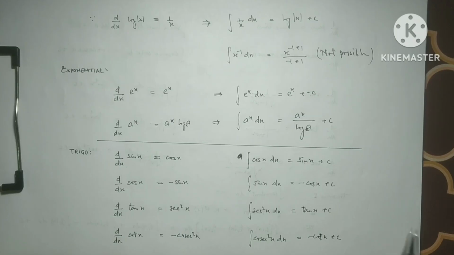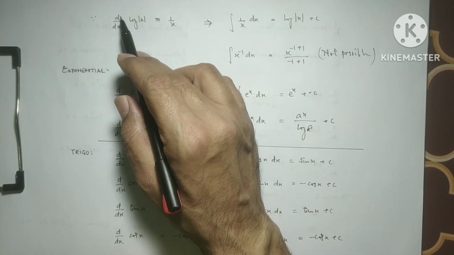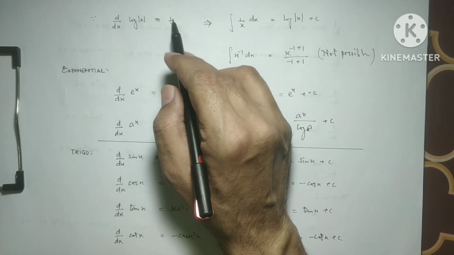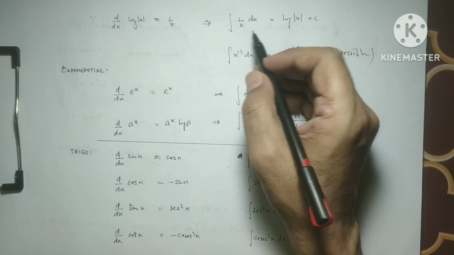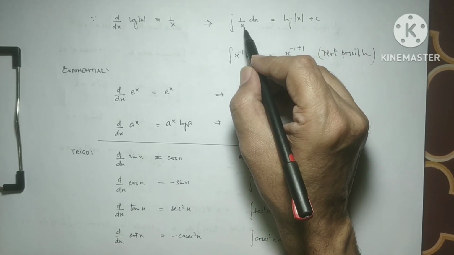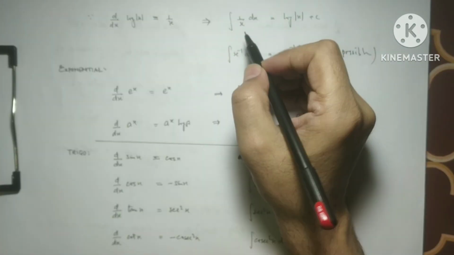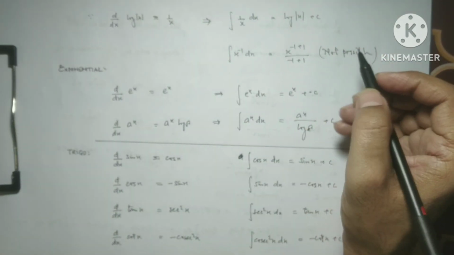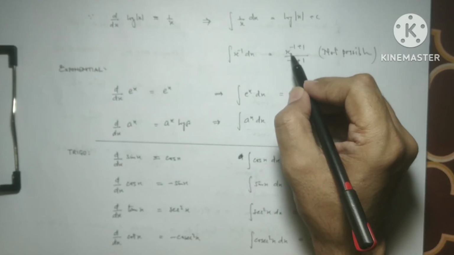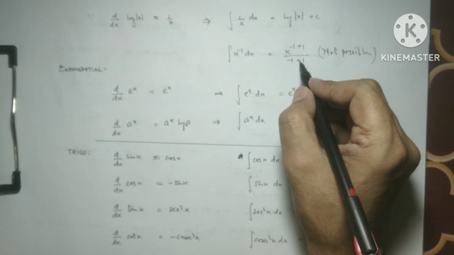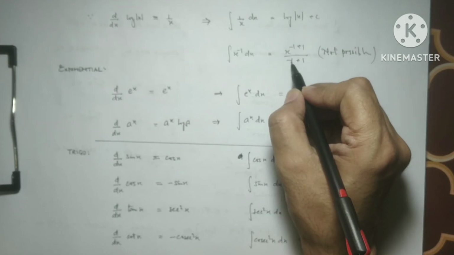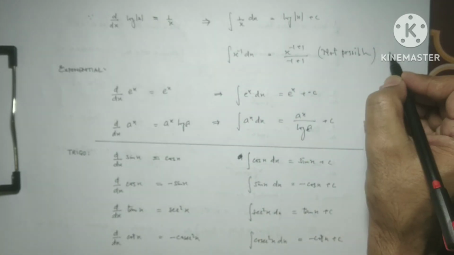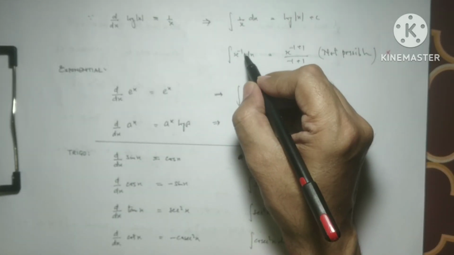Now the other formulae. Just like if we take the differentiation of log x, we get 1 over x. So when we integrate 1 over x, we get log x. So the integration of 1 over x is log x, and 1 over x is x to the power minus 1. So x to the power minus 1 doesn't give a result with the power formula, it is minus 1 plus 1, so it is 0, and 0 in the denominator gives an undefined function, so this can't be possible. You can't use the power formula on x to the power minus 1.